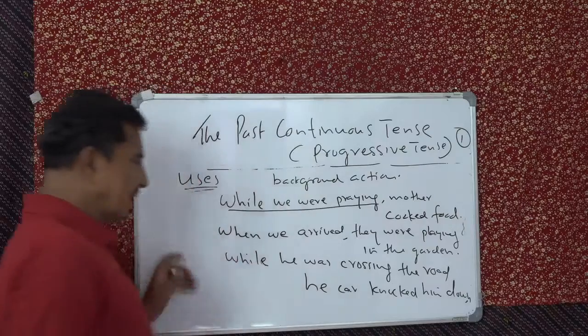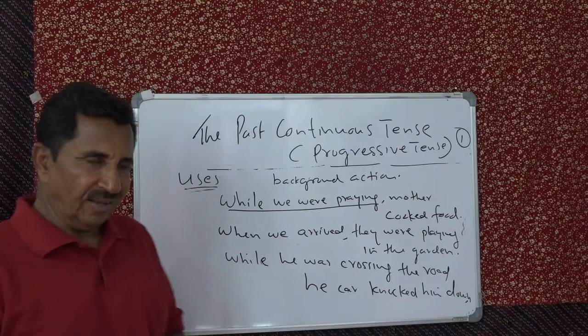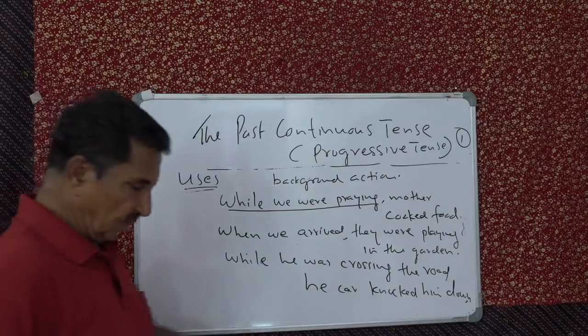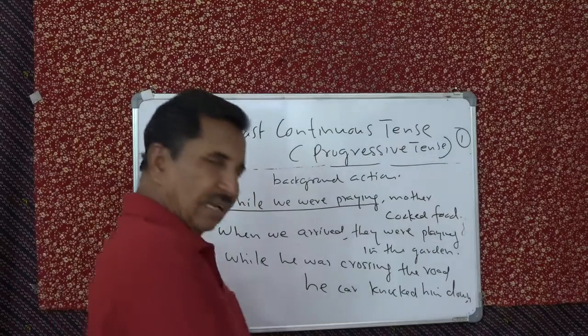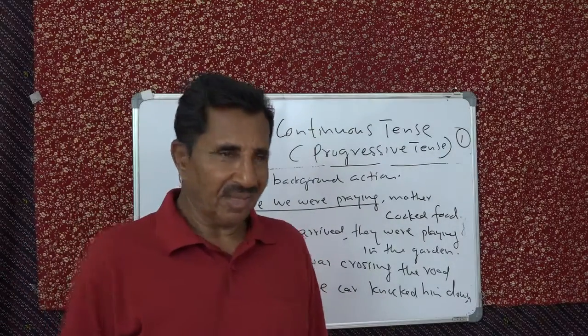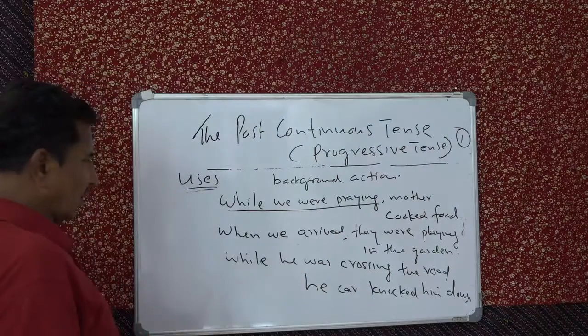So this is the standard example for this. While he was crossing, I am crossing like this. A car came and hit him. Listen. In the diagram we can show it like this.